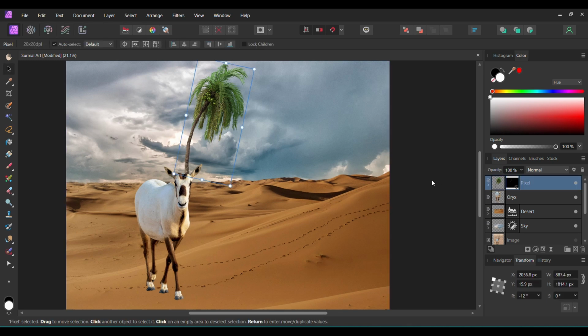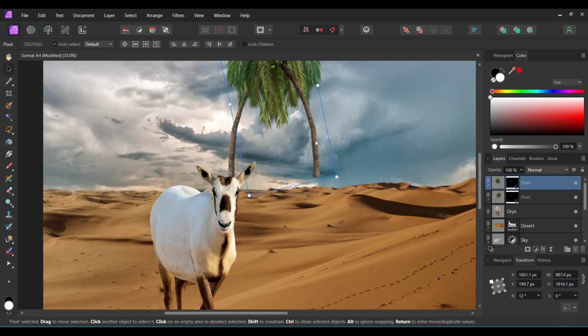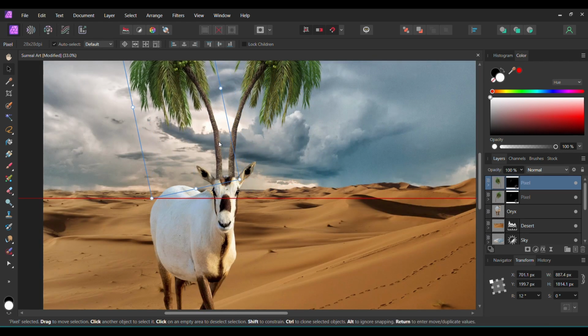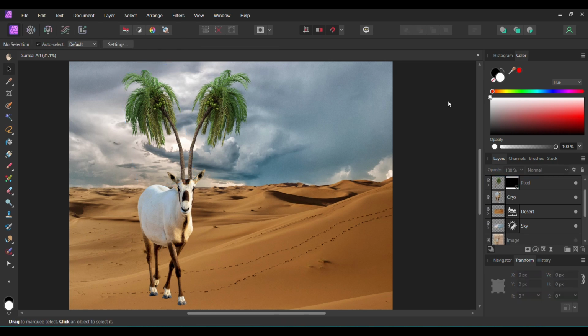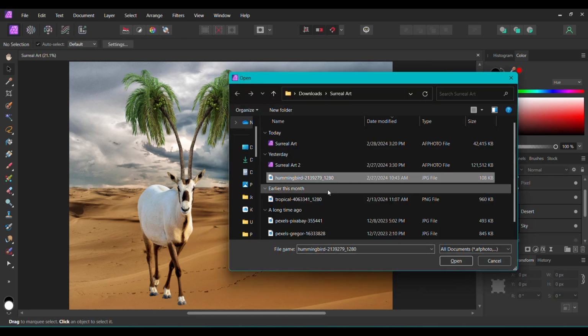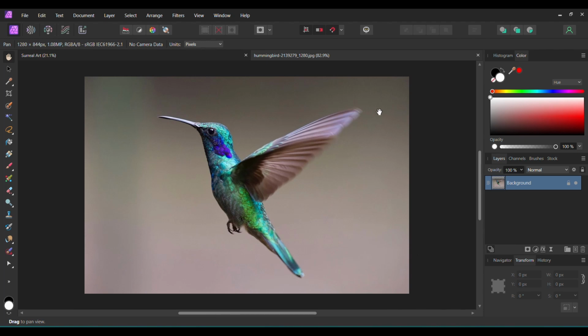With the palm tree selected, press Ctrl and J to duplicate it. Then right-click on the duplicated tree. Go to Transform, Flip Horizontal. Take the duplicated tree and place it where you see it on the screen. Now press Ctrl and O. Select the image of the hummingbird and open it. Then grab the Selection Brush tool from the Tools panel and make a selection of the bird.